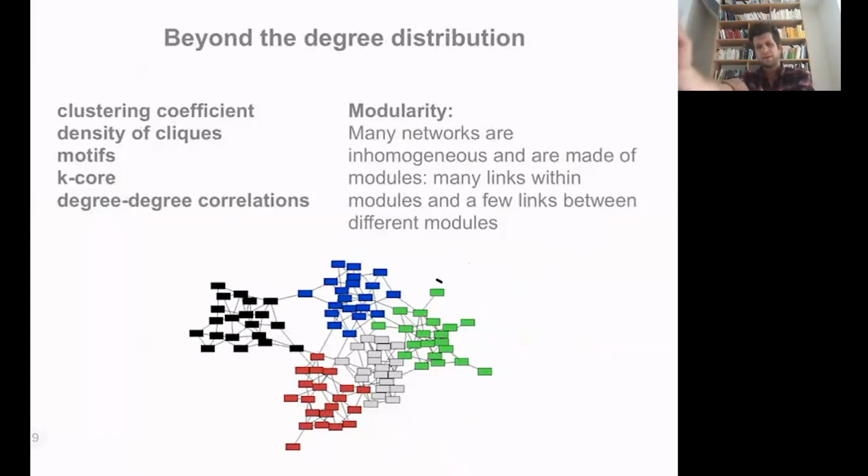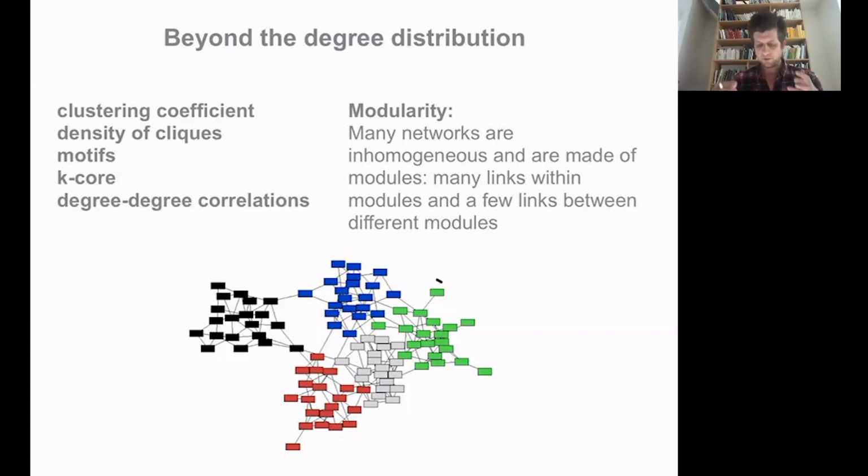Well, we've seen in the last few weeks that there exist different ways to measure different aspects of graphs and networks. For instance, we've seen that the local cohesion of graphs can be measured by the so-called clustering coefficient. We've seen that motifs and the importance of certain motifs can be captured by comparing the frequency of motifs in a graph with those that would be observed in a randomized node model. We've talked about the degree distribution, which is a way to characterize the diversity, the heterogeneity that is present in a graph. But today what we will be considering is something quite different.